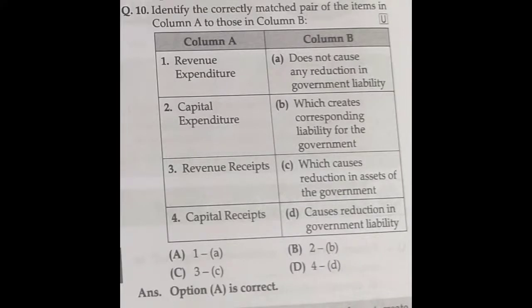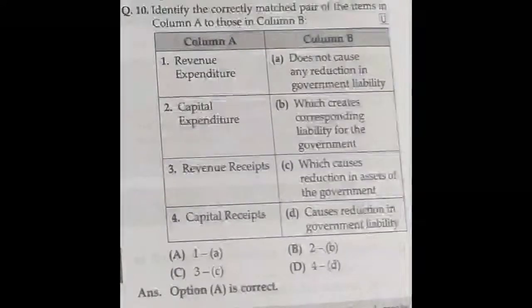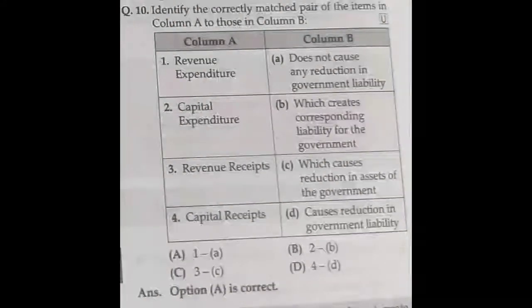Revenue receipts do not create any liability for the government. For example, taxes received by the government, unlike borrowings, do not create any liability for it. So answer A is the correct answer. Option A is the correct answer.